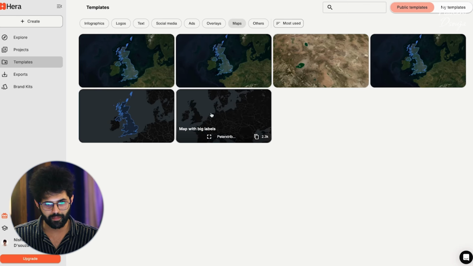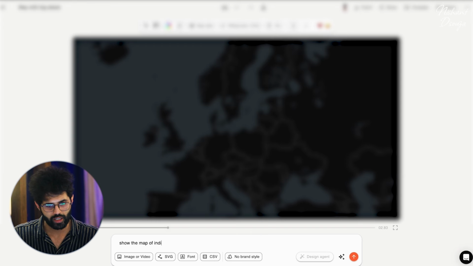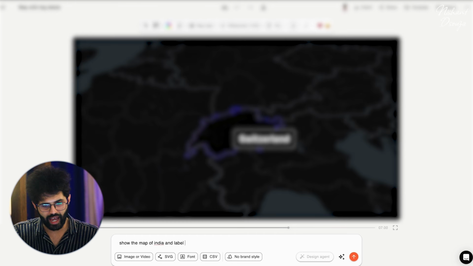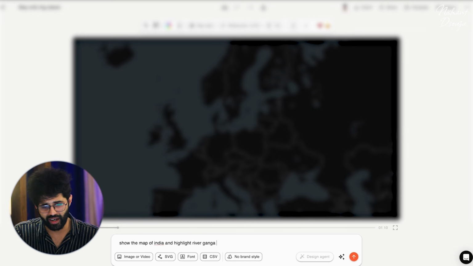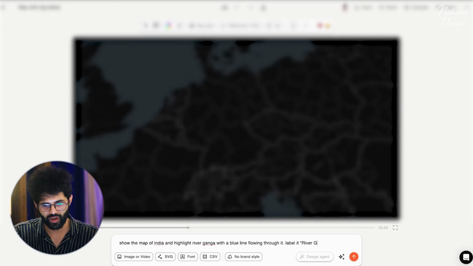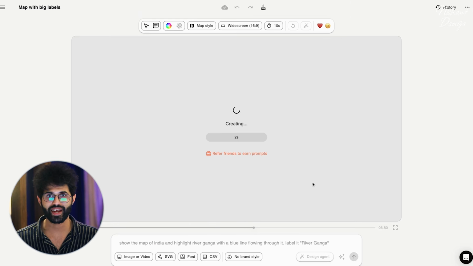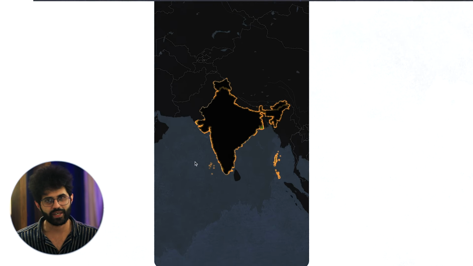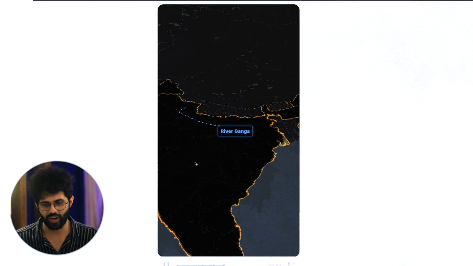So let's pick this template with big labels. Show the map of India and highlight River Ganga with the blue line flowing through it, of course, to show it as a river. Label it River Ganga. Alright, enter. Let's see what we get. And a few seconds later, there you go. Exactly how you wanted it.